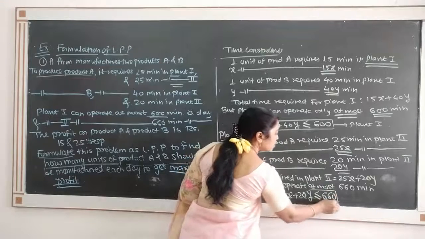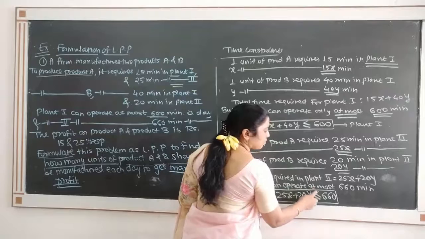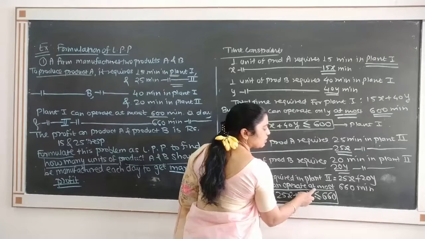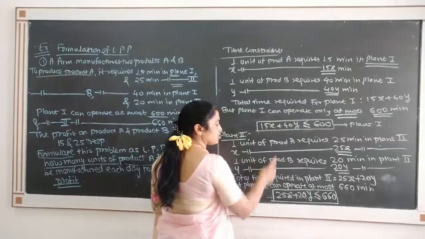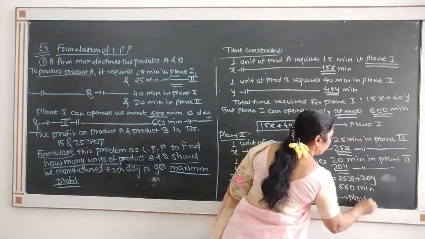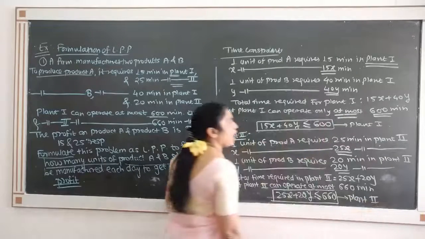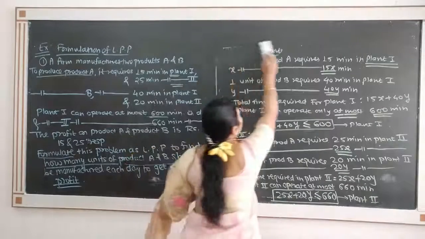So the at the most constraint is related with the sign less than or equal to. Plant 1 has this constraint, plant 2 has this constraint. We get both constraints, and therefore lastly we will formulate the total LPP.